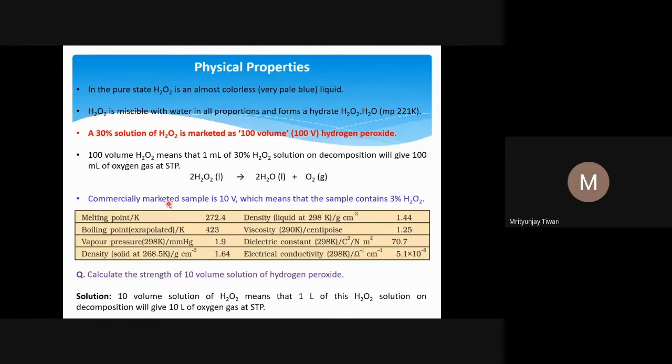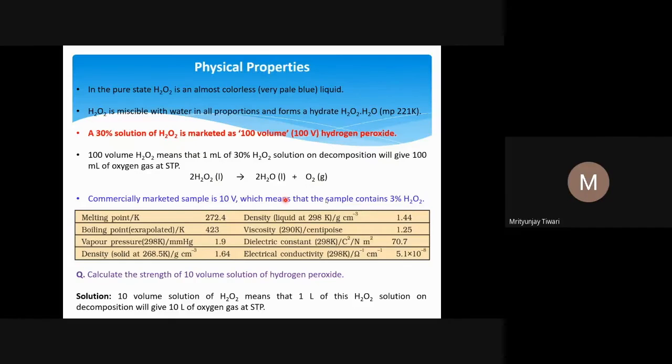Commercially marketed samples are 10 volume, not 100 volume as in the case of the 30% H2O2 solution. A 10 volume sample contains only 3% H2O2, which means the strength of the sample is 3%.